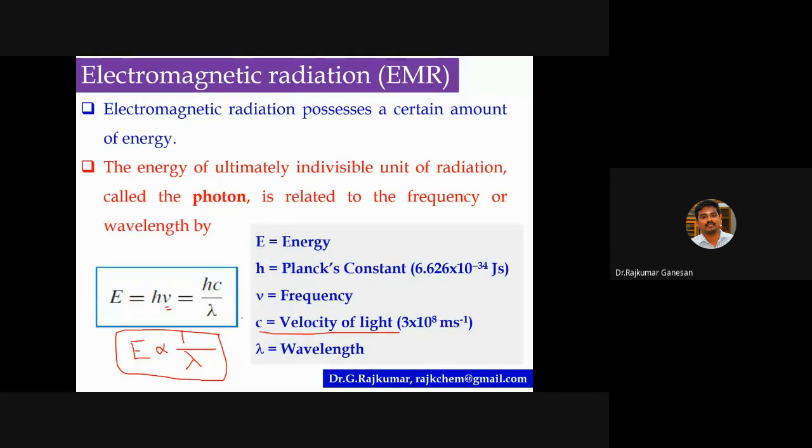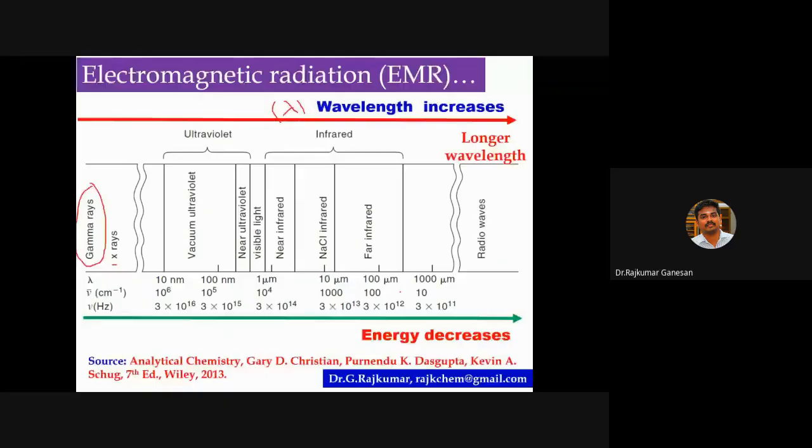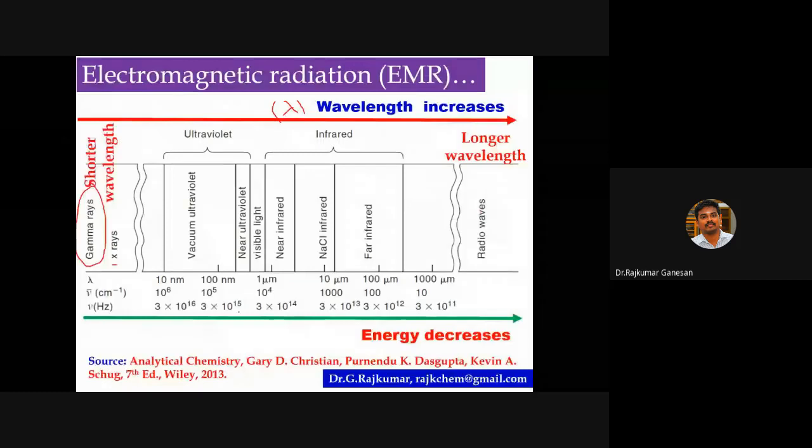If energy is increasing, then lambda max will be very low. From left to right, wavelength increases and energy decreases. So radio waves possess longer wavelength, and gamma rays possess shorter wavelength.